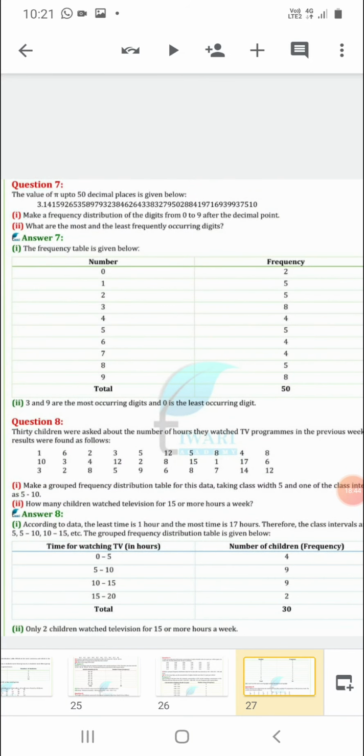Next, question number 7, the value of pi up to 50 decimal places is given to you. Pi is equal to 22 by 7. When you divide 22 by 7, you will get this value: 3.1415926. Up to 50 decimal places it is given to you. So make a frequency distribution of the digits from 0 to 9, meaning we can't convert it into group data. So how many times does 0 occur in this data? We will count the digits after the decimal, remember. So count the zeros after the decimal.